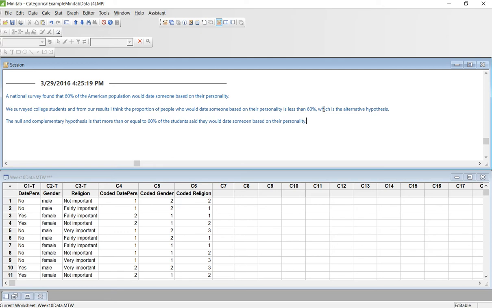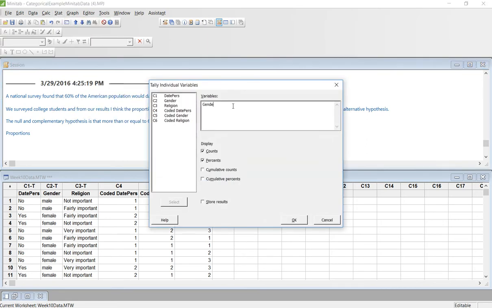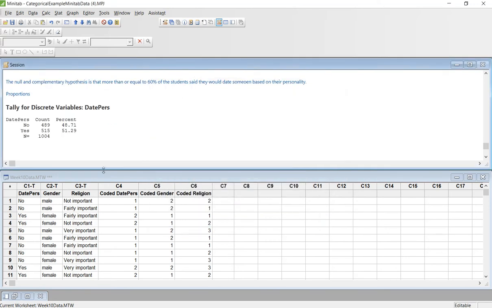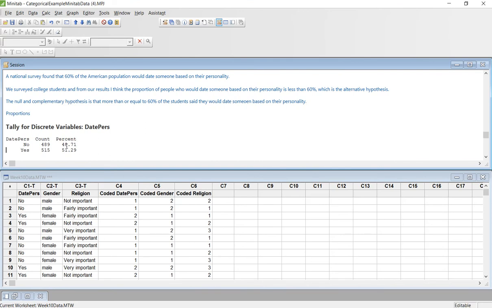So the first thing we would do is let's go ahead and get our proportions. We're going to go to Stat, Tables, Tally Individual Variables. We don't want gender, we want date personality, and let's click OK. So what we're finding is that 48% say they would not date someone based on their personality, and 51.29% said they would date someone based on their personality.